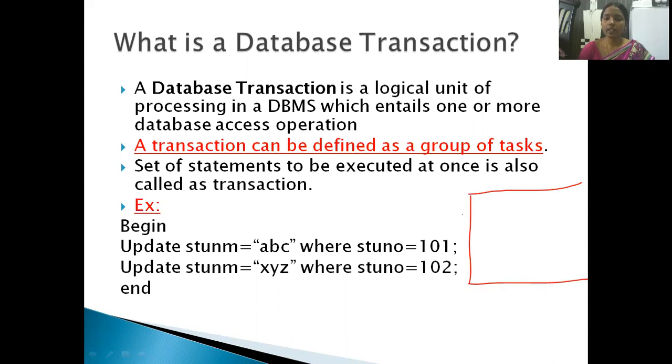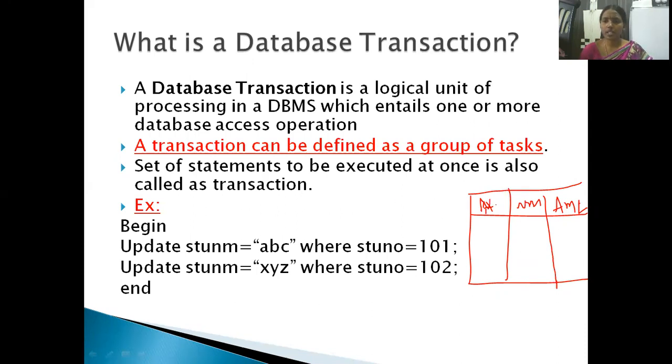This is a table of two customers of a bank. This is the account number, this is the name, and this is the amount. Clear? Consider this as a student table also, no problem.